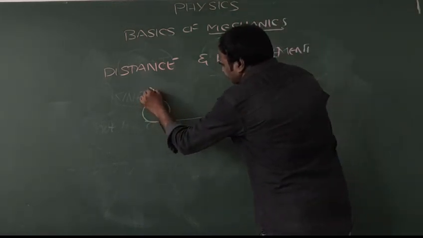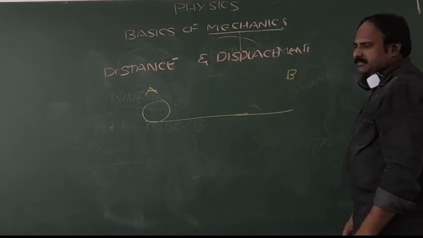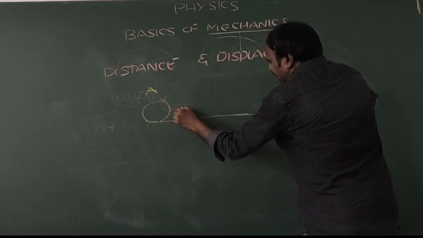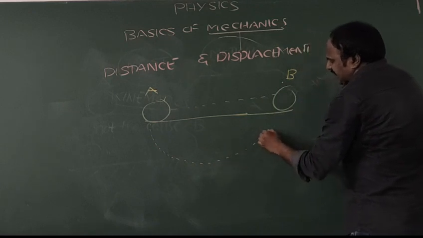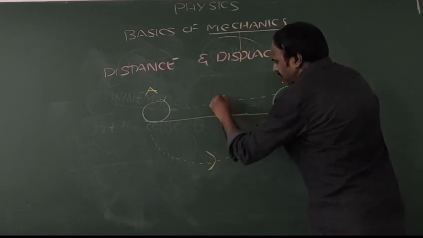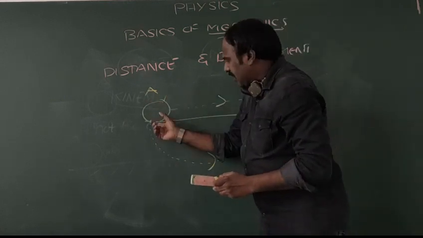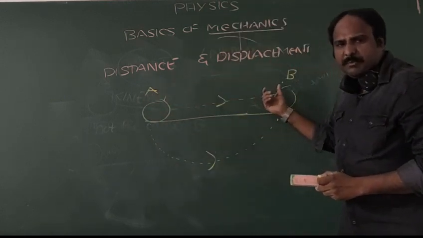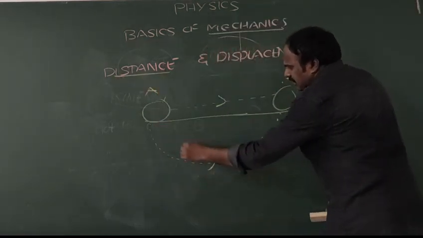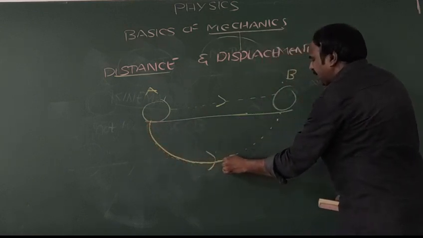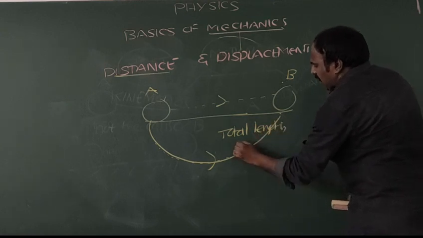This body, which is at A, will have to come to point B. This body will come in such a way, or this body will come in such a way to reach point B. See, there are two different methods for the body to move from point A to point B. Then, distance means the total length of the path.